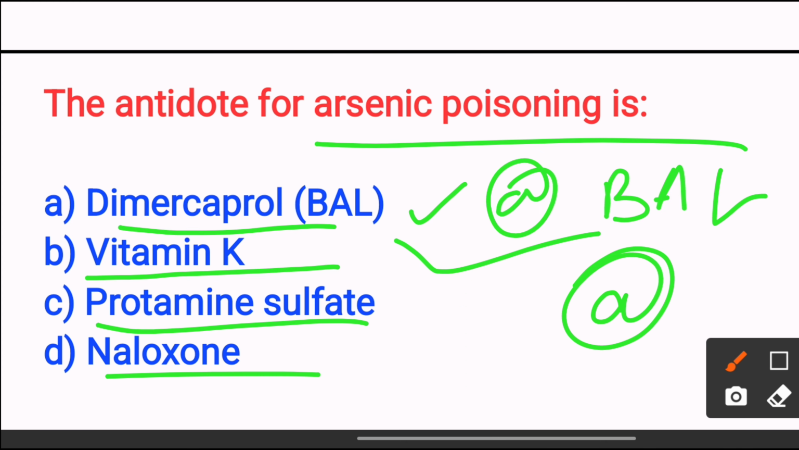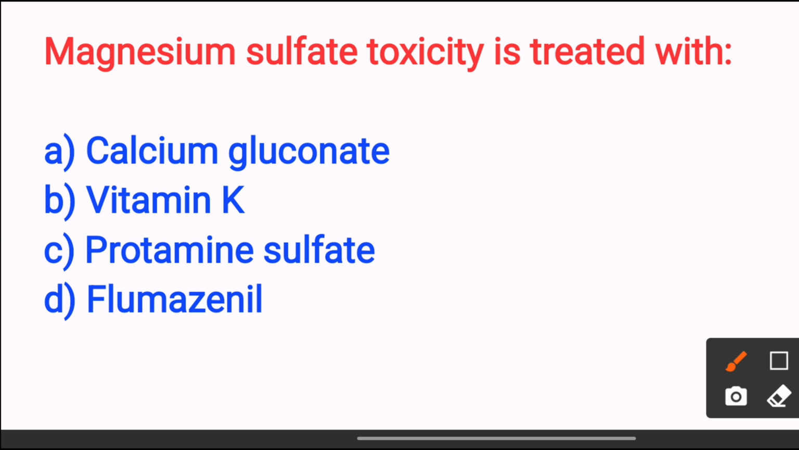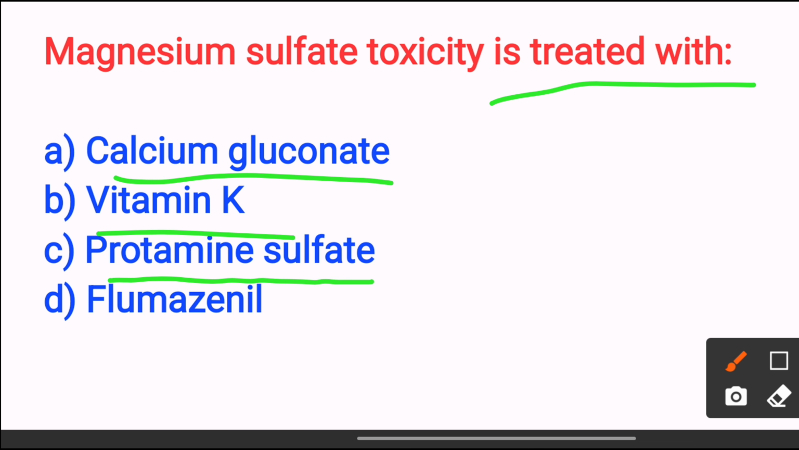Next, magnesium sulfate toxicity is treated with option A, calcium gluconate. Option B, vitamin K. Option C, protamine sulfate. Option D, flumazenil. The answer is option A, calcium gluconate, because calcium antagonizes magnesium at the neuromuscular junction. So the answer is option A, calcium gluconate.